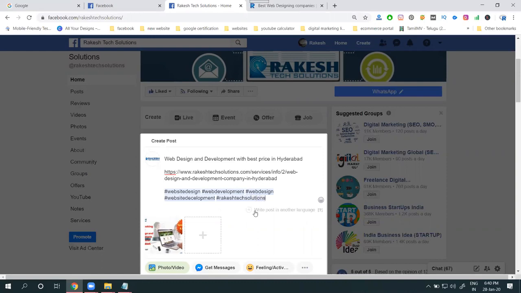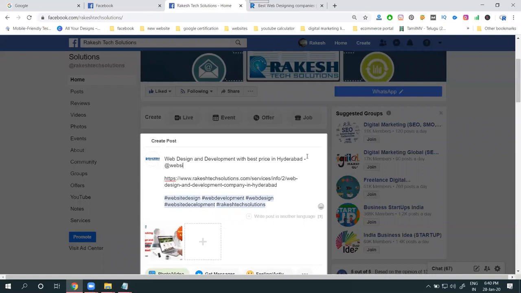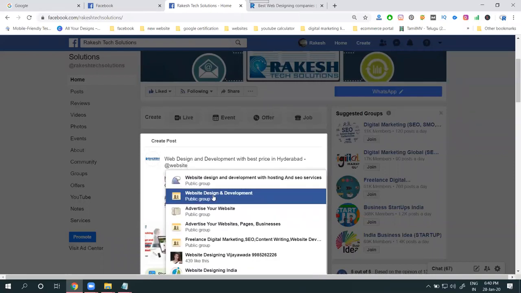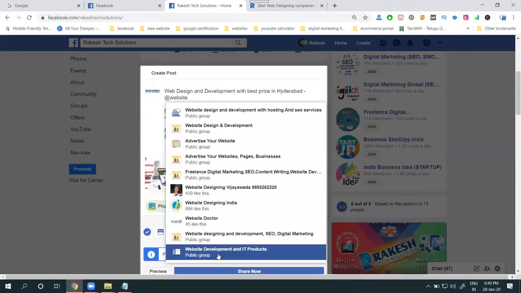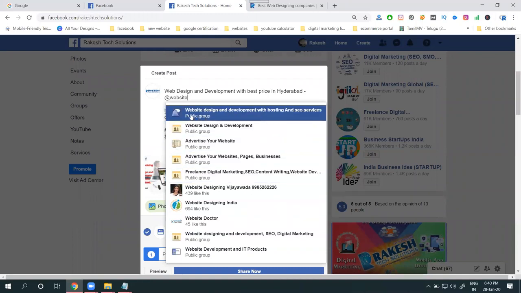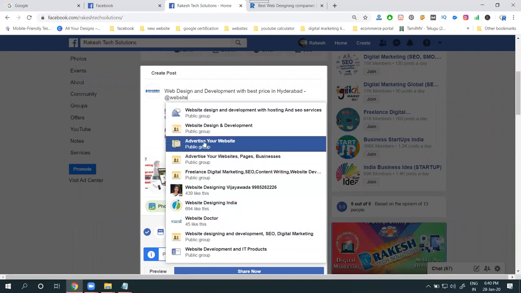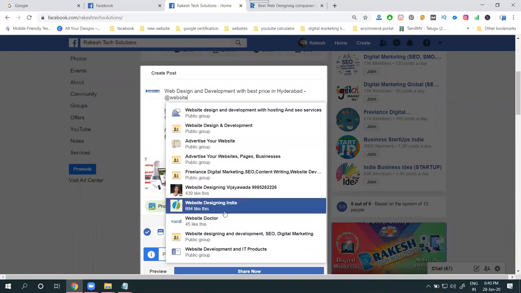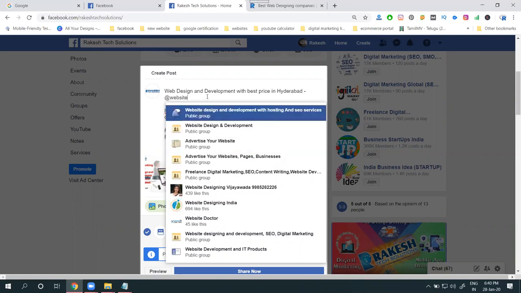Here you are using hashtags. We are using two options: one is the hashtag, the second is @. With @ we can tag any pages here. Which one shows for your particular group?